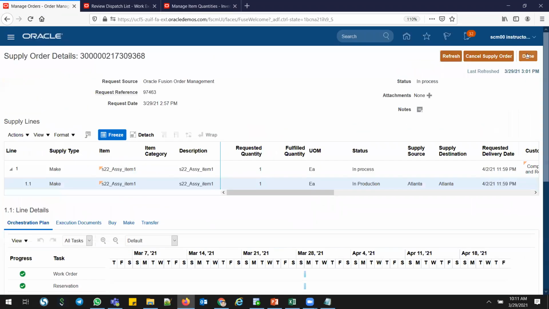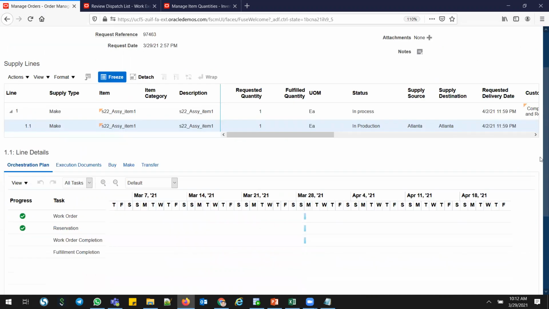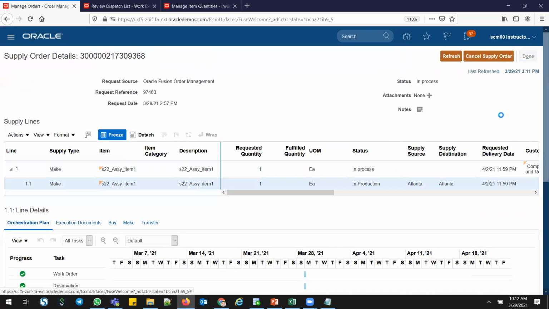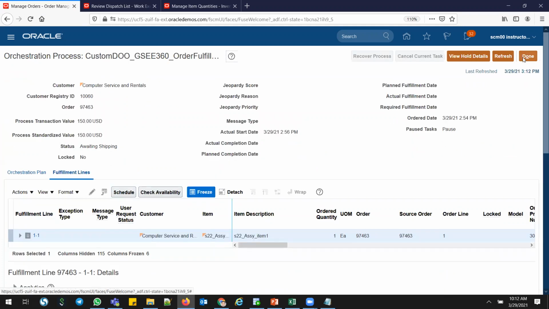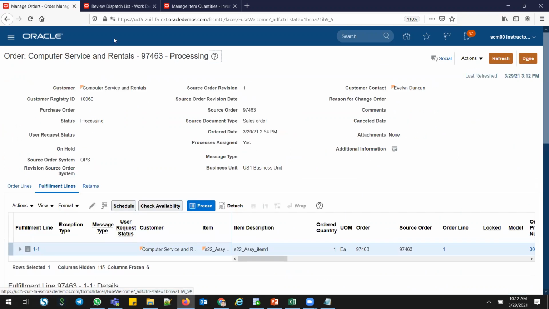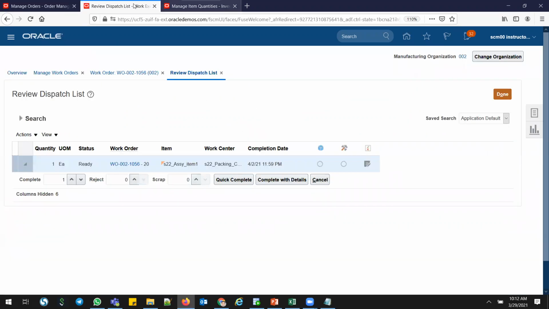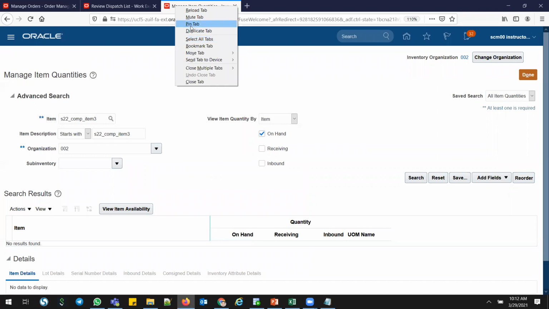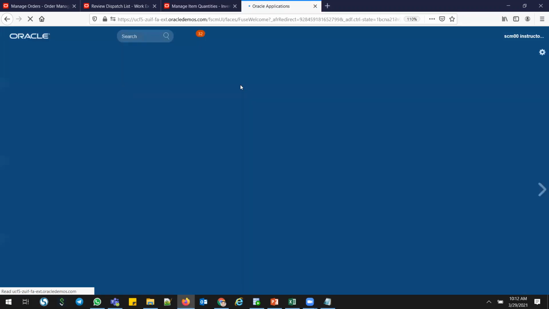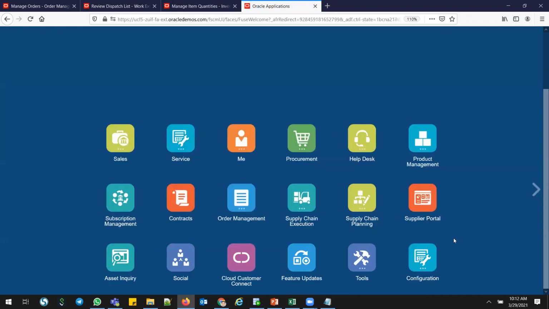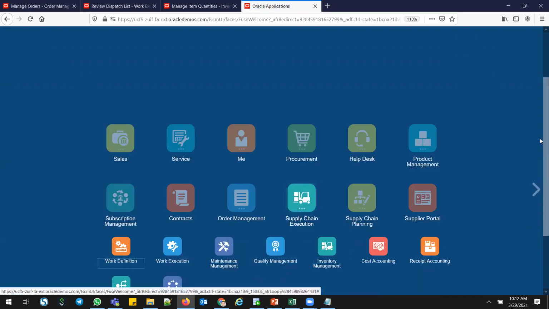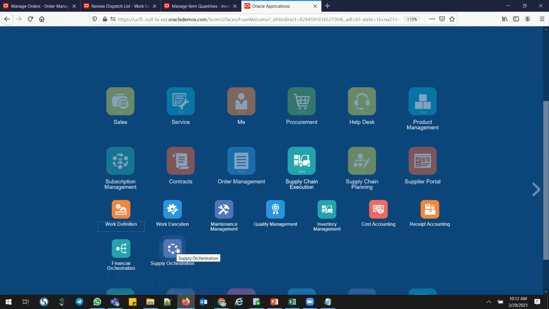So this is my old one. So this will still be in the reservation stage. Click done. Click done. This is my order management, right? PVD specialist. I'll go and create a duplicate. I'll open another window. I'll go to SCO order now. Supply chain execution, something like supply orchestration.